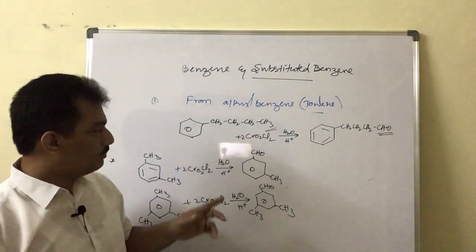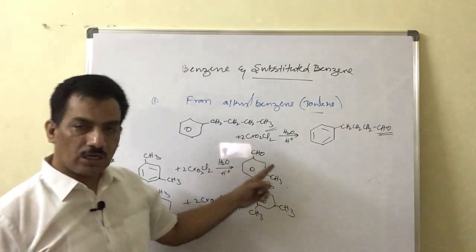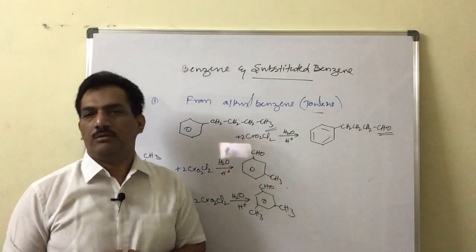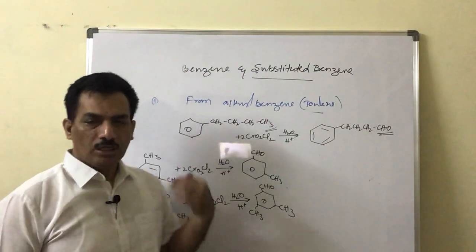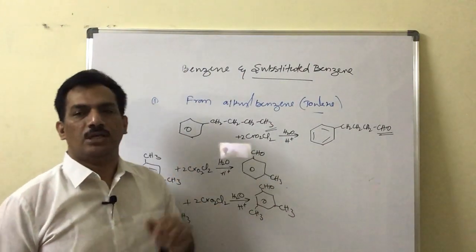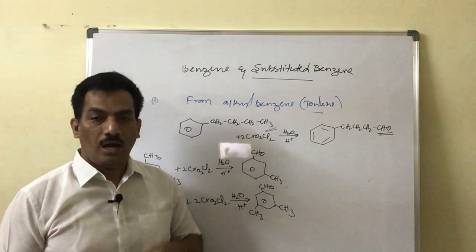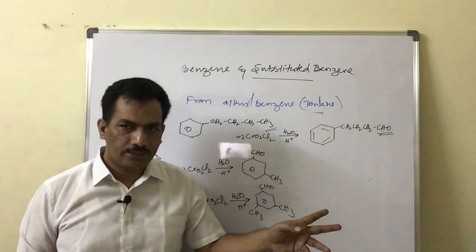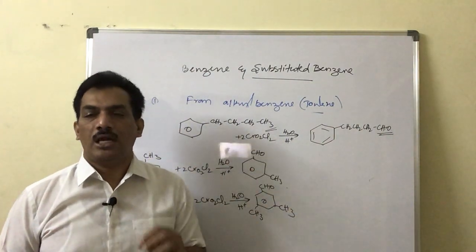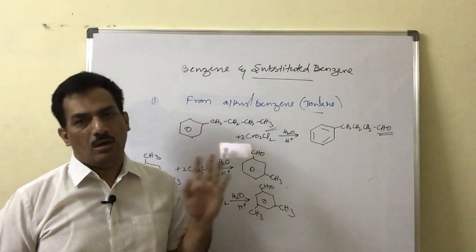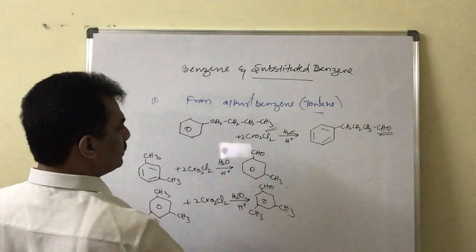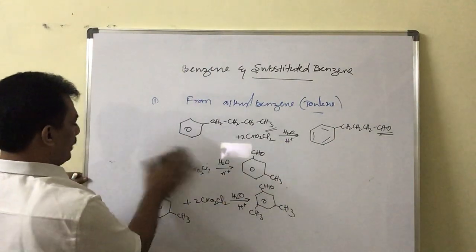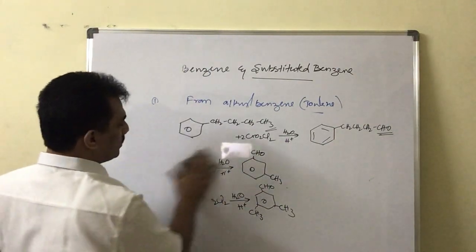But here it is not happening. When it is having only one methyl group, that will be converted to aldehyde. If 2 methyl groups, even then 1 methyl group. If 3 methyl groups, even then 1 methyl group will be getting oxidized. And in case of a long chain, only the terminal methyl group is oxidized to the aldehydic group. Clear? That is about the preparation by oxidation with chromyl chloride.